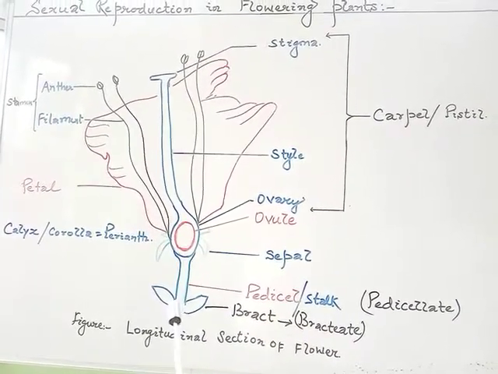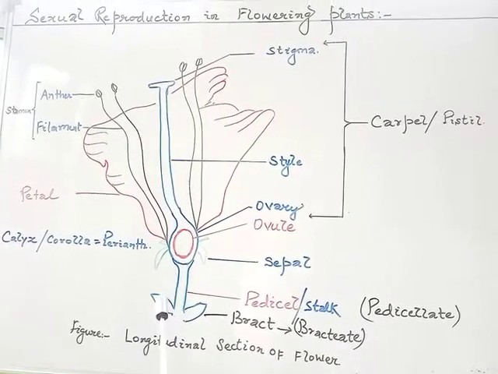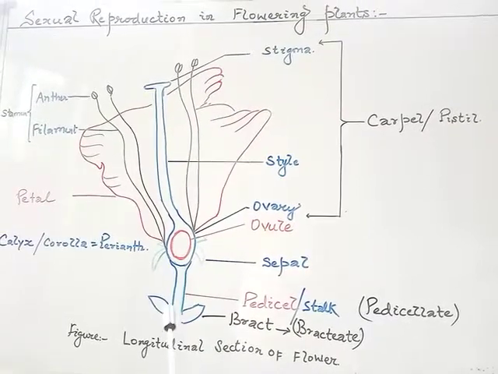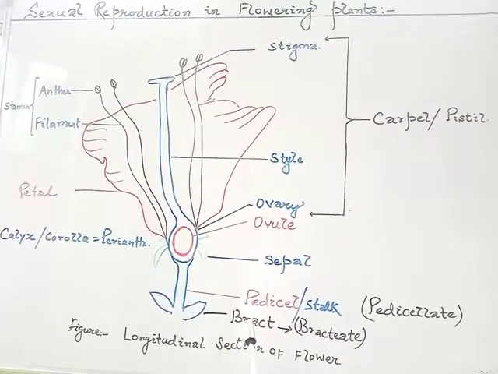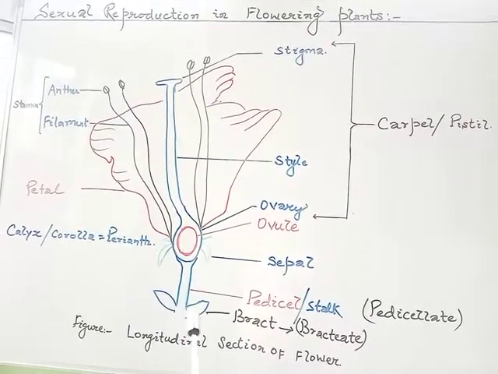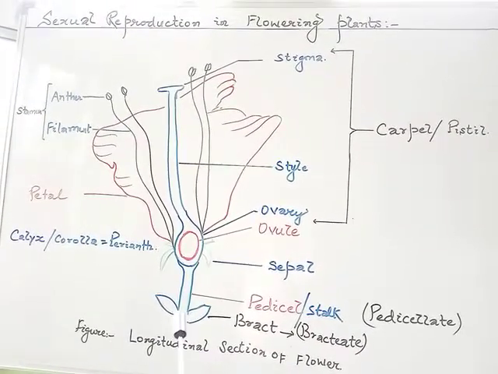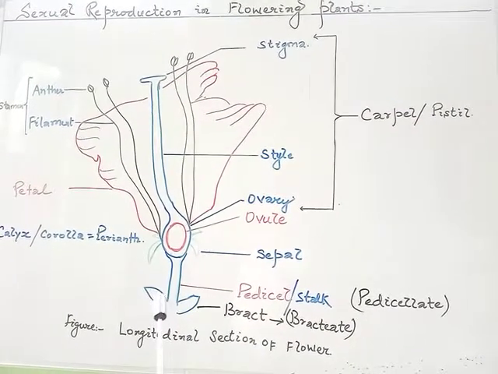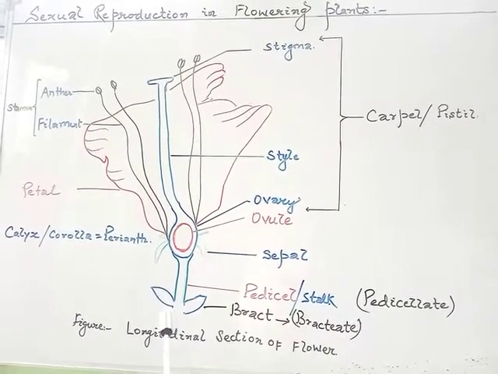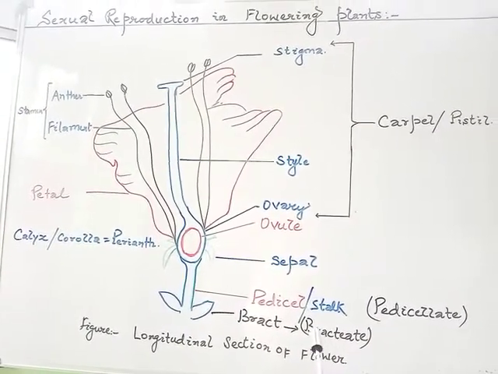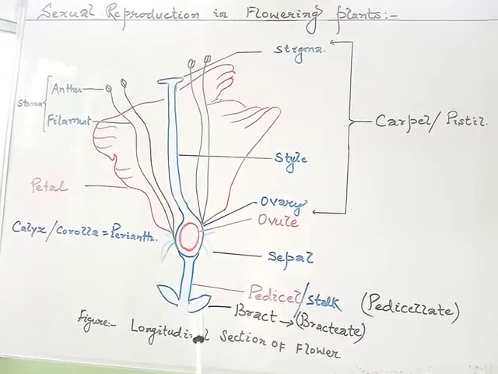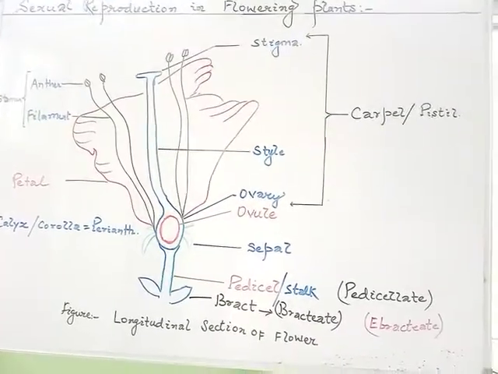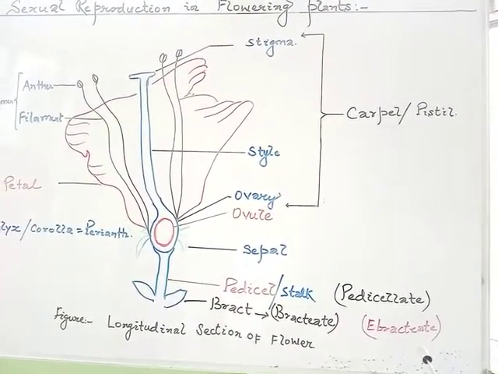Normally, a flower arises in the axil of a small leaf-like structure which is called bract. So, if this leaf-like structure is present within the axil, then it is called bracteate. And if this leaf-like structure is not present, then it is called ebracteate.